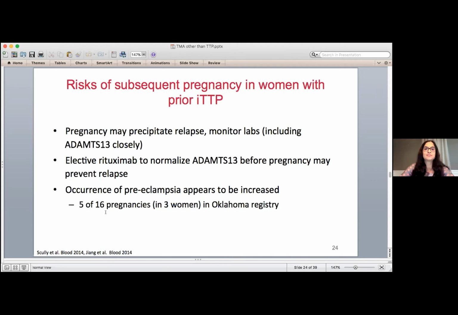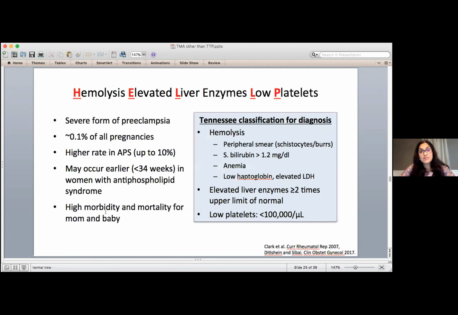Now, HELLP syndrome, this is the most common form of TMA in pregnancy. It's actually the worst form of preeclampsia, so to speak. It's fortunately rare, occurring in less than 1 in 1,000 pregnancies, but can be quite common in women who already have a condition called the antiphospholipid syndrome, in whom it can occur earlier, less than 34 weeks, and that's not good for mom or baby.